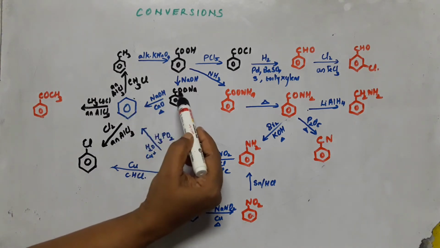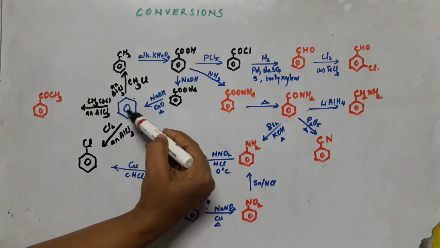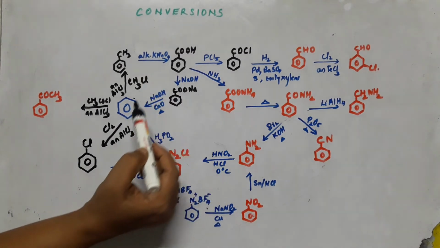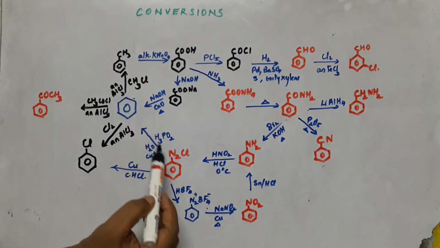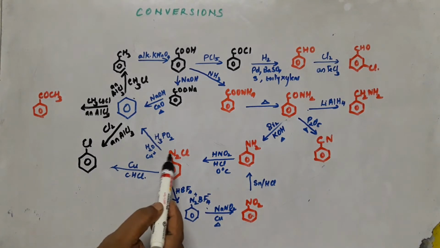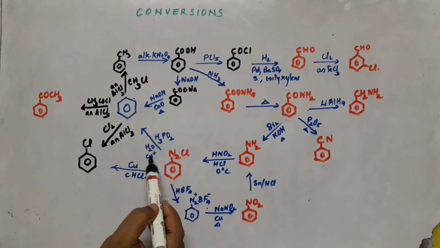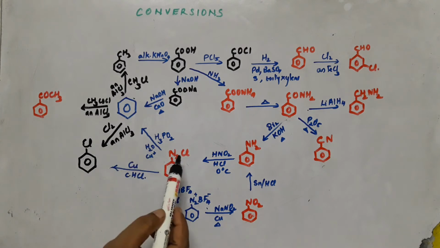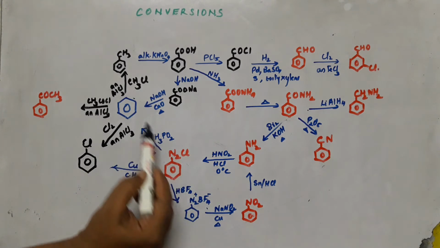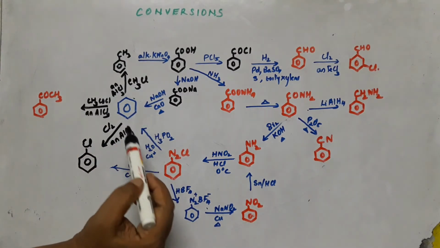And benzene also can be prepared from benzene diazonium chloride by treating it with hypophosphorous acid in presence of cuprous catalyst and water. So benzene diazonium chloride will be converted to benzene.